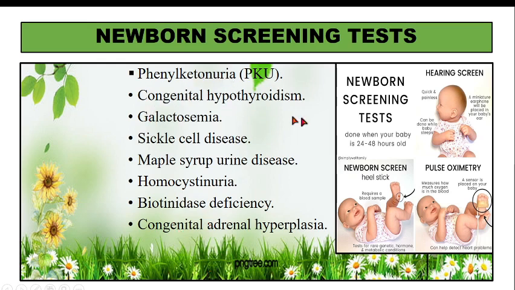So, this is a diagram. This is done when a baby is 24 to 48 hours old. We can take a heel prick sample, and you can check for different screenings. We can even have a hearing test, pulse oximetry, etc. So, these are different newborn screening tests.